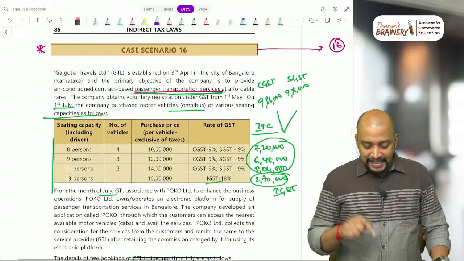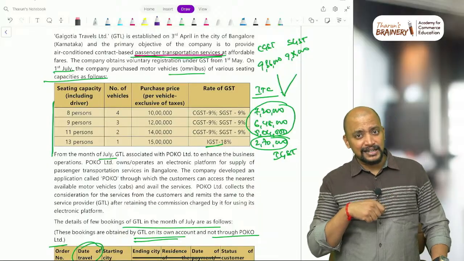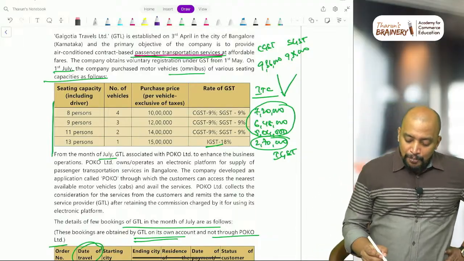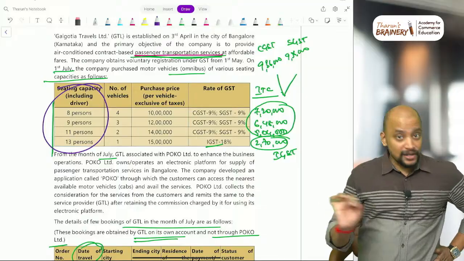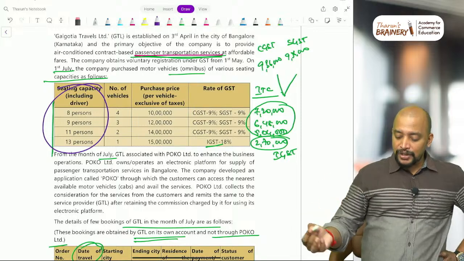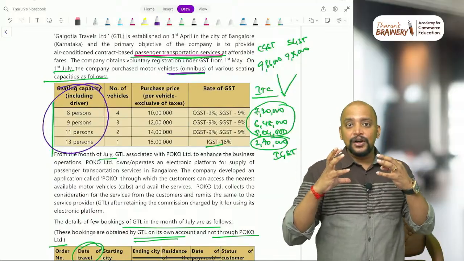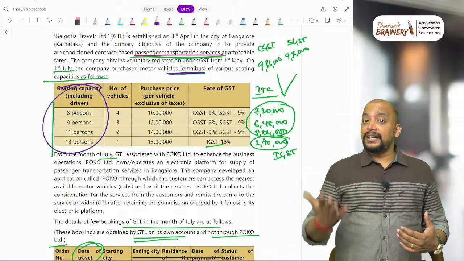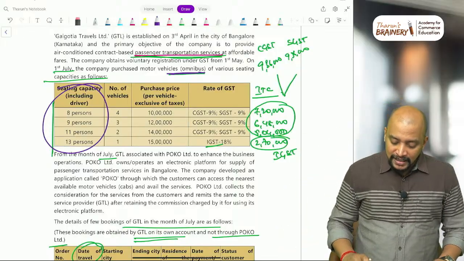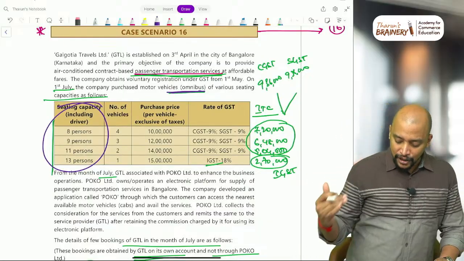But sir, here all these vehicles' capacity does not exceed 13, then how will it come under that? See, that is where they have purchased these, but it does not mean these are all the vehicles through which they provide services. They are providing services through omnibus, that is the point given. Carefully listen. These are the vehicles which they have purchased, but it does not mean only in these vehicles they are providing the transportation, because they are basically providing the transportation of passengers through an e-commerce operator.